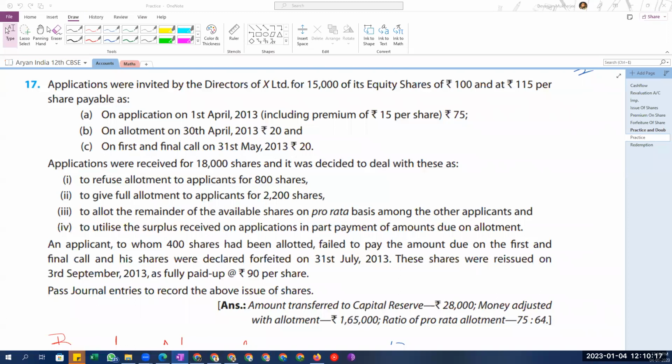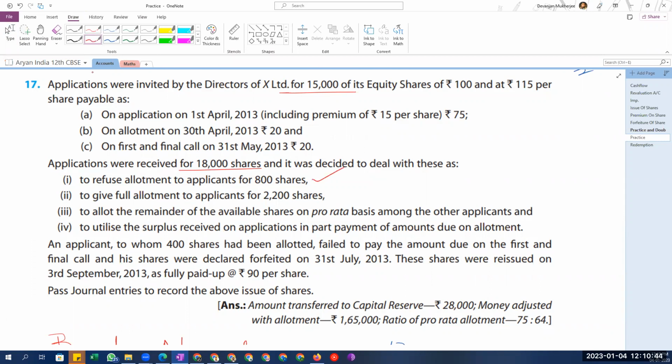Okay, so now this next question has, one, two, three, again this question also has four things, but four different things. Now, in this question, we have invited 15,000 shares and we received 18,000 shares.